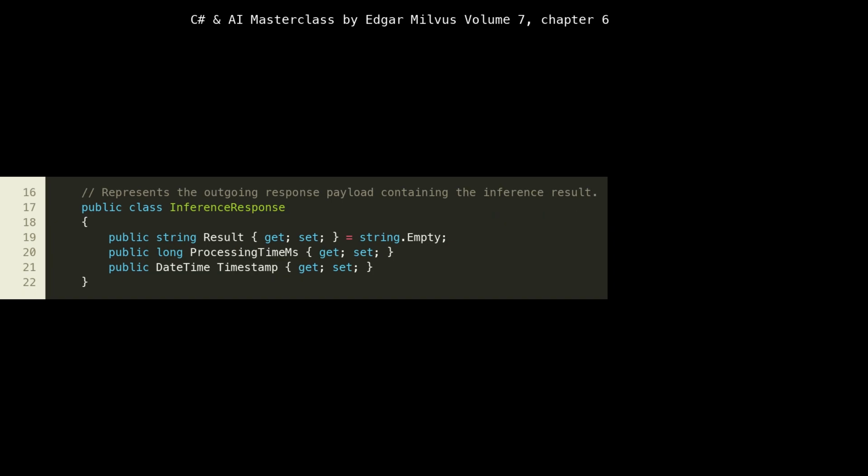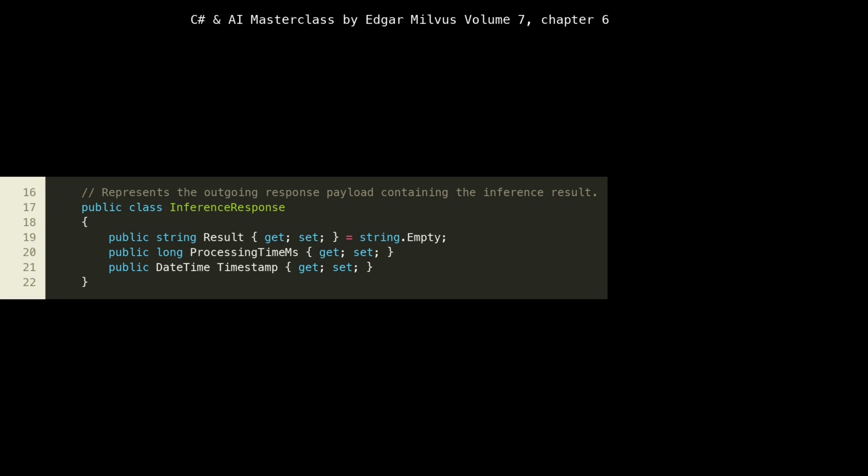Following the request, at lines 16 to 22, we define the InferenceResponse class. This DTO represents the structured output from our AI agent. It includes the result, the AI's generated output, ProcessingTimeMs to indicate how long the inference took, critical for performance monitoring and auto-scaling decisions in cloud environments, and timestamp for when the response was generated. This provides valuable telemetry, enabling us to observe the agent's performance and health, which is vital for operational visibility in containerized deployments.